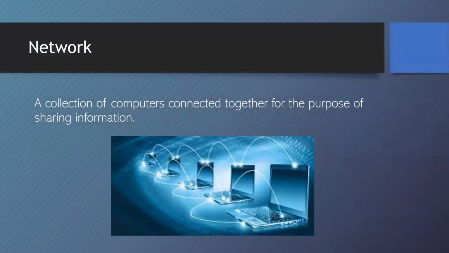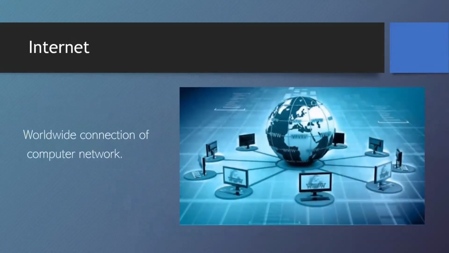Okay. So a network is a collection of computers connected together for the purpose of sharing information. The computers may be connected in a small local area or across cities or different countries. The next topic was the internet. So these small computer networks are connected together all over the world, and this worldwide connection of computer networks is called the internet. It consists of multiple smaller networks.